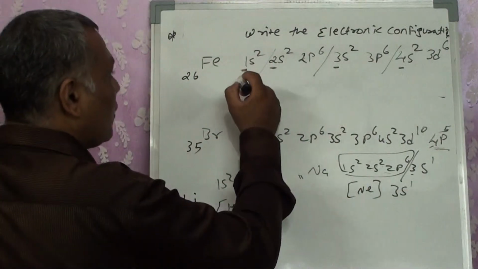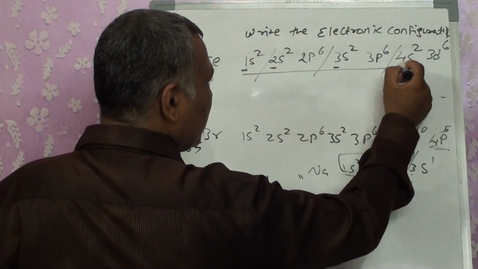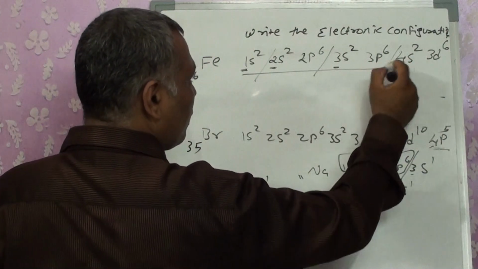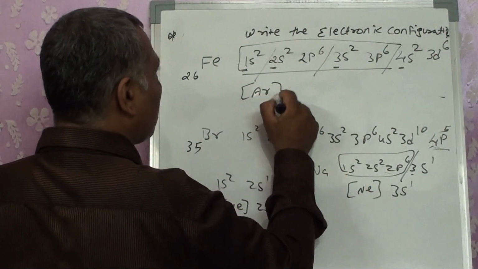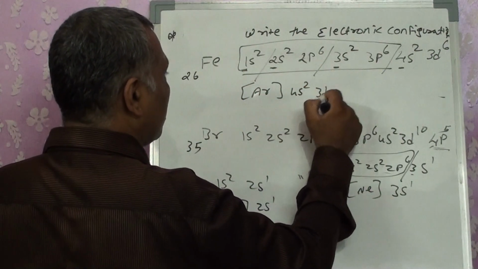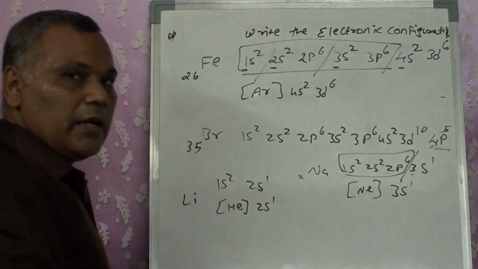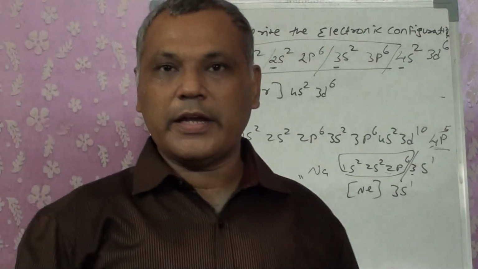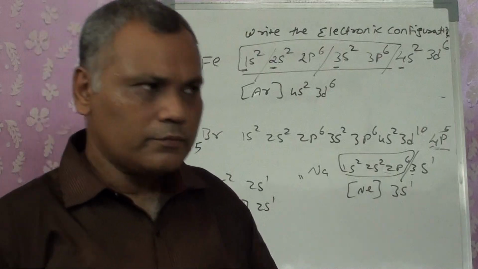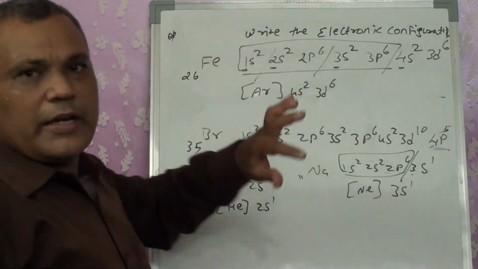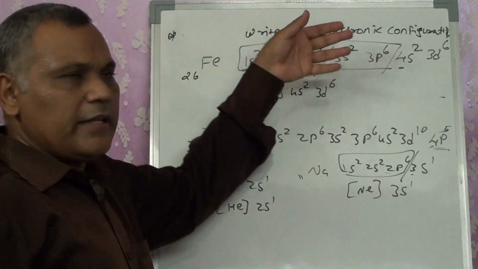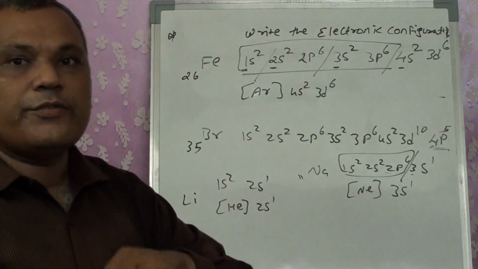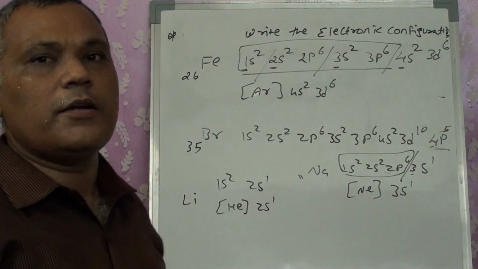Here we wrote it for Fe. My quantum number changed from 3p to 4s, so up to this, I am writing it as argon 4s2 3d6. So this is an abbreviated form, or inert gas electronic configuration. Either of them can be written. It's not necessary that I should write the inert gas configuration or the expanded configuration. Whichever is easier for you to write, you can apply it.